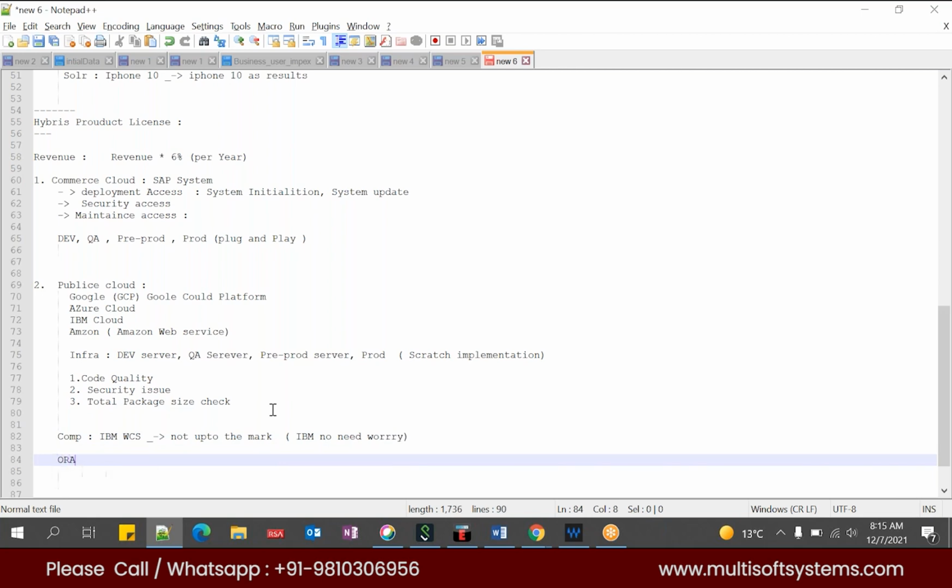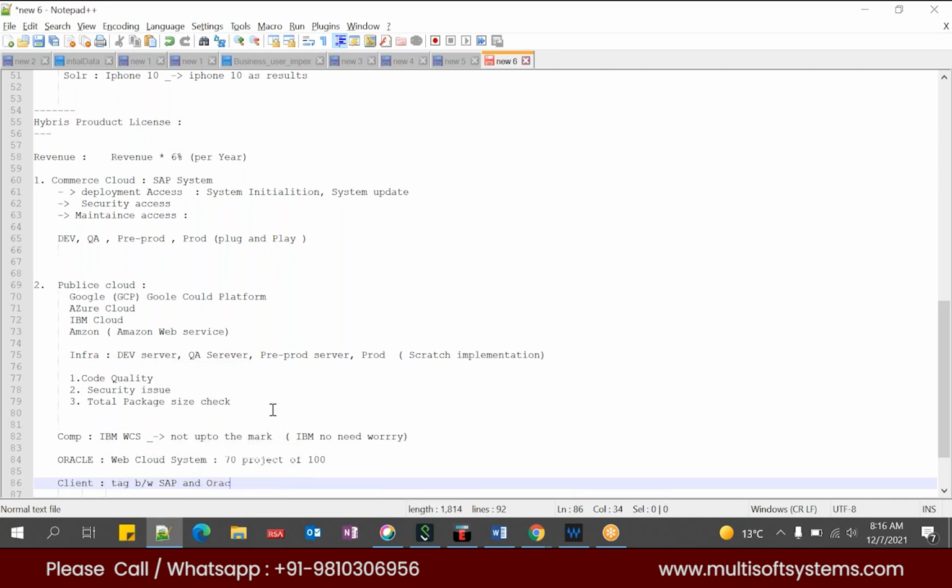The next one is Oracle. Oracle also has a product called web system, though they might have a different naming convention, web cloud system. This is a great competitor to SAP. It has almost 70 projects out of 100. Every time a new project comes, the client will have a tag between SAP and Oracle. To choose a platform, every client will have a discussion with the SAP team as well as the Oracle team.